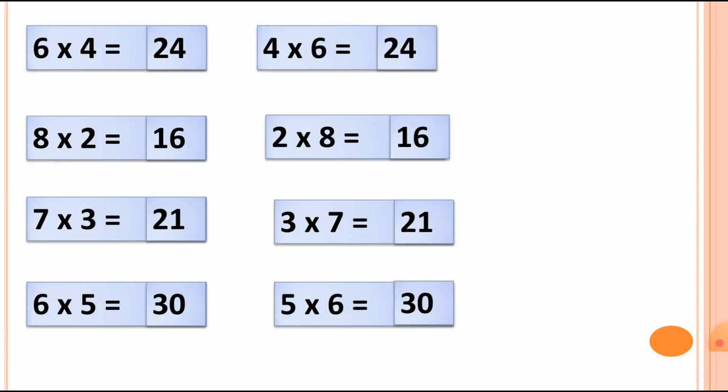Let's see an example of this with the help of pictures. Here is the picture of stars. First of all, we count the stars in the standing line and then the sleeping line. First let's count how many stars in the standing line: 1, 2 and 3.